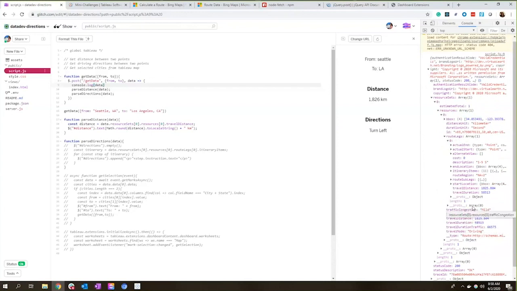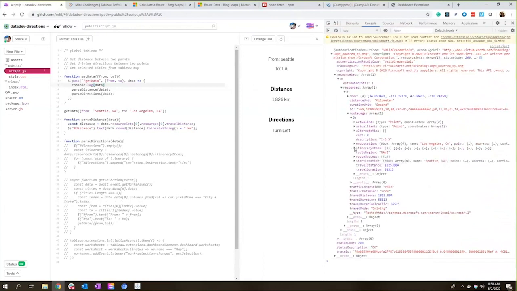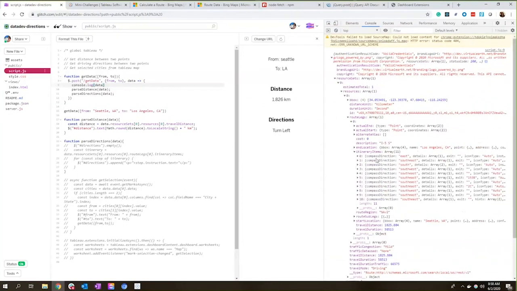But I'm specifically interested in, let me just make this a little bit bigger, itinerary items. So itinerary items is where you're going to find the turn-by-turn directions of how to get from one point to the other point. Each of these include things like the compass direction you'd be facing, what exit you're looking to take, things you might see if you're looking at a GPS and getting those turn-by-turn directions.